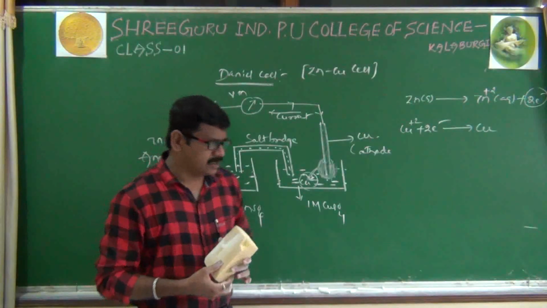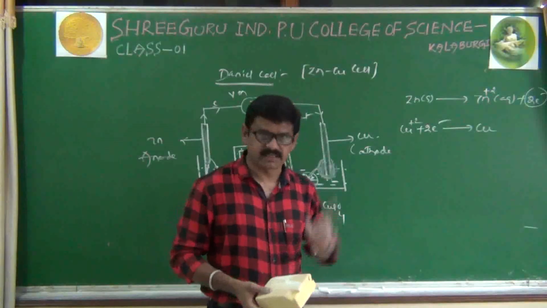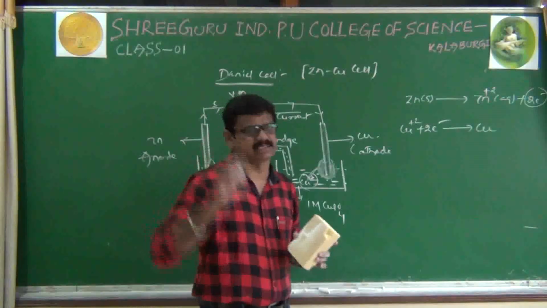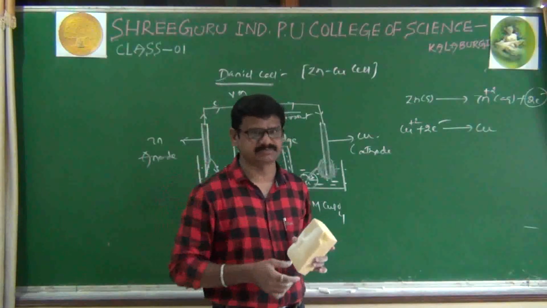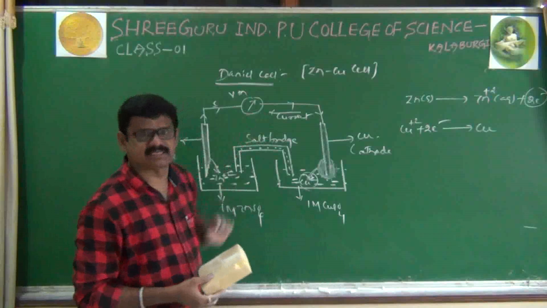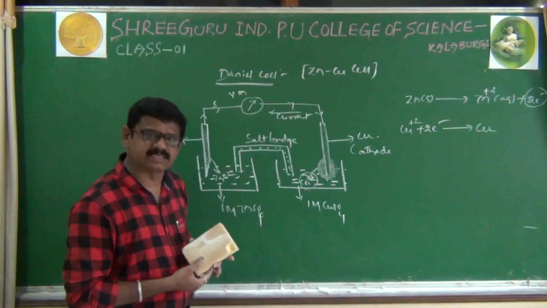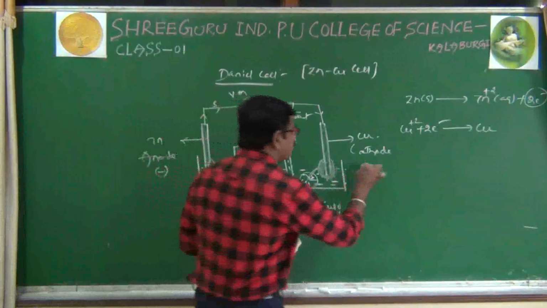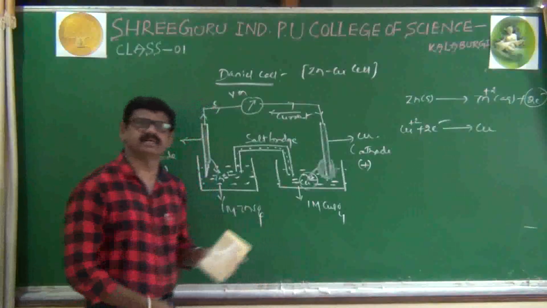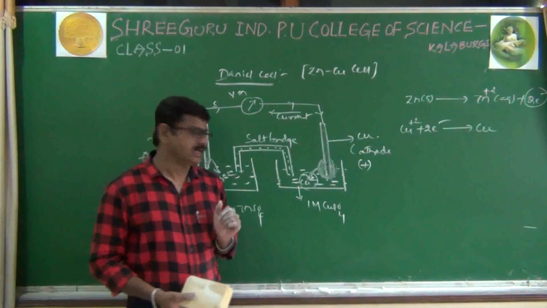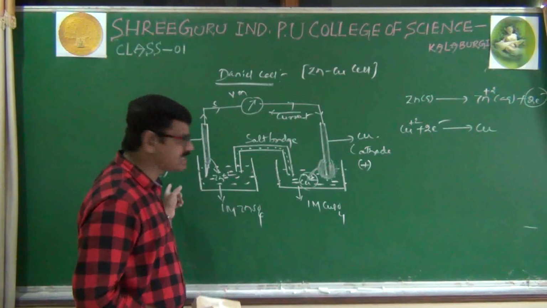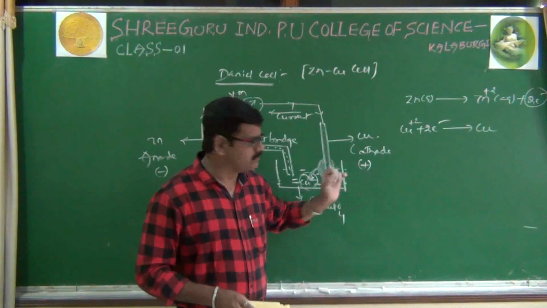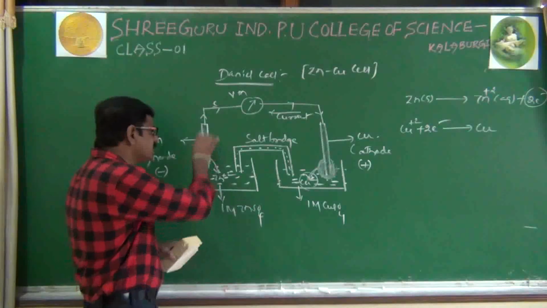Next, in an electrolytic cell, the anode is designated with the plus sign and the cathode with the minus sign. Now, in this electrochemical cell, I am designating the anode with a minus sign and the cathode with a plus sign. Here the sign is completely different. Why do we show the anode with a minus sign and the cathode with a plus sign? Very simple. See here, zinc rod.